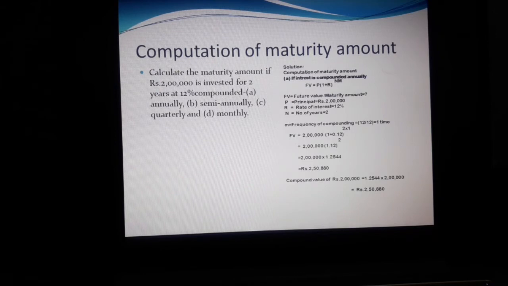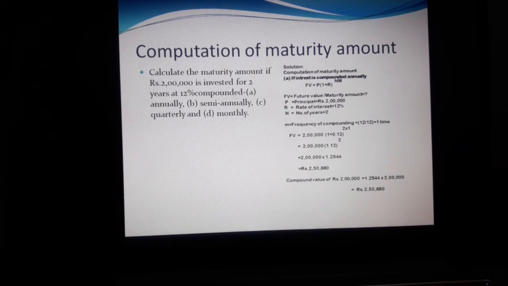R equal to rate of interest, 12%. N equal to number of years, for this sum 2 years. M equal to frequency of compounding. How many times do we get interest in a year? Only one time, because this is annual.